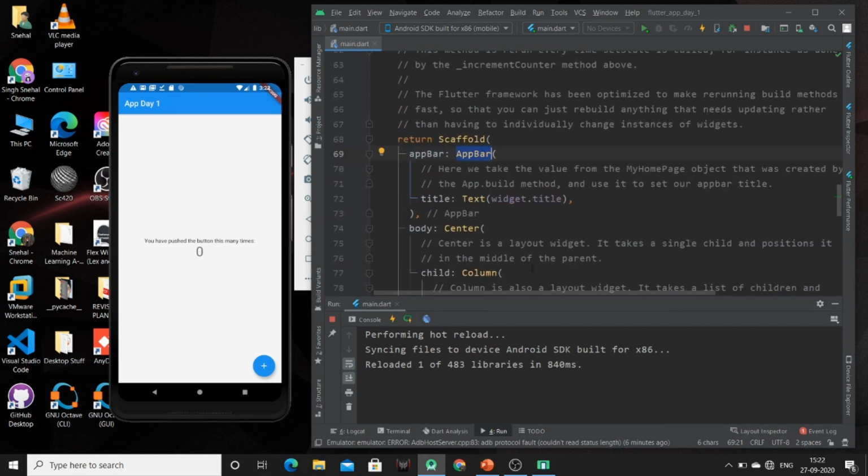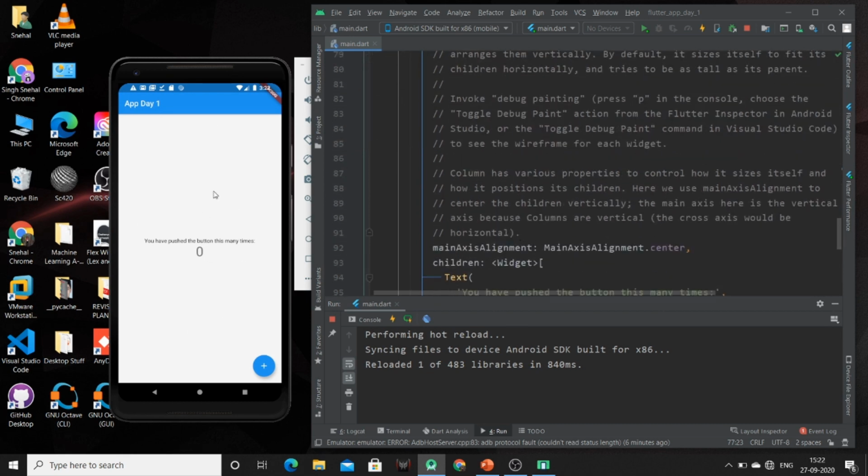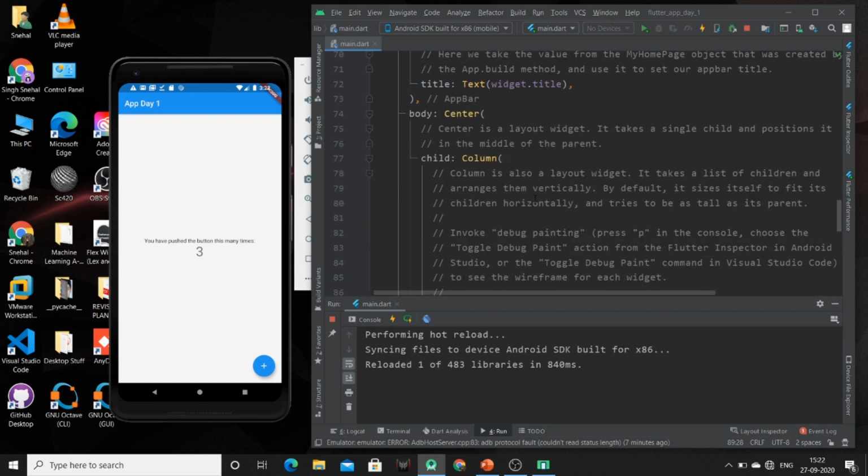So what is the output of this app? Here is the output of this app. On clicking this button, this counter 0 will be converted to 1. After that it will be converted to 2. So here is the output. On clicking this, the counter is incremented by 1, again it is incremented by 1, again it is incremented by 1. So this is the sample app provided by Flutter.